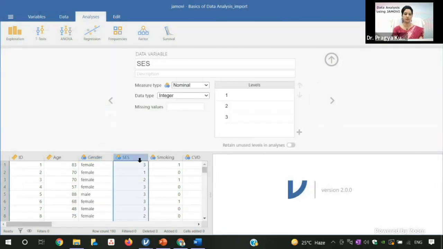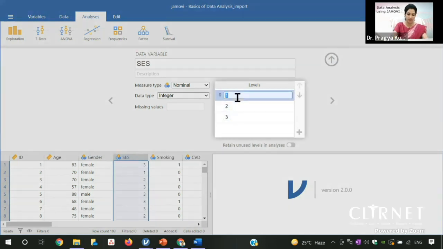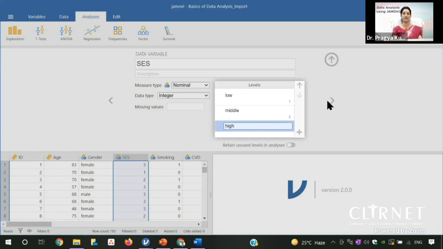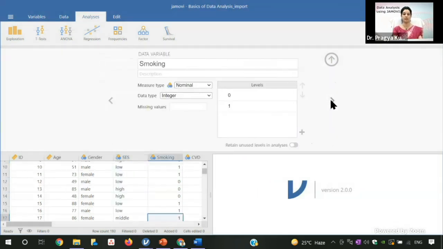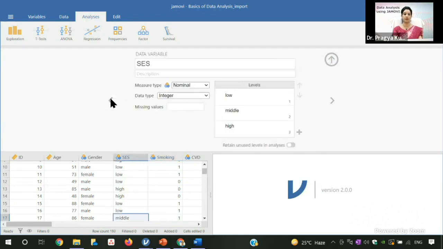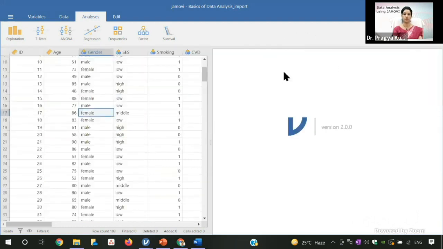Similarly, this socioeconomic, if you double click this, you can see the options 1, 2, 3. So you can write this 1 as a low socioeconomic status, the 2 as a middle, and then this 3 as a high socioeconomic status. This button, when you click on it, will move the variables forward. When you click this button, it will show the backward movement of the variable. And there is one button here. If you click this, this window will be closed.